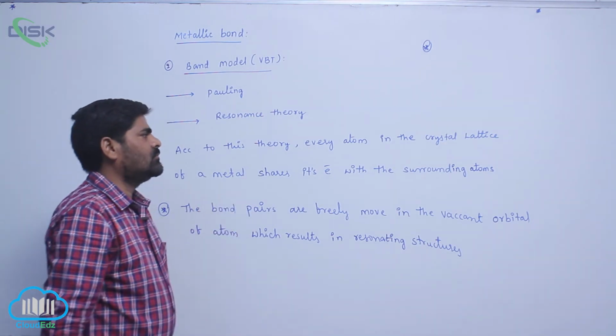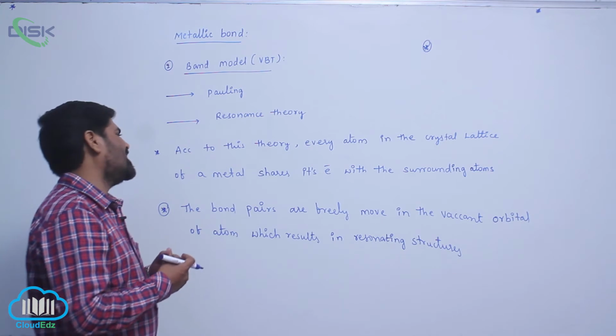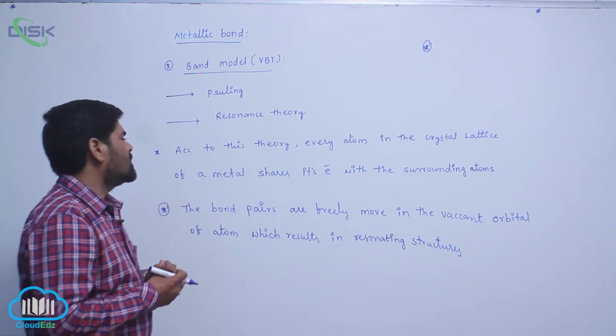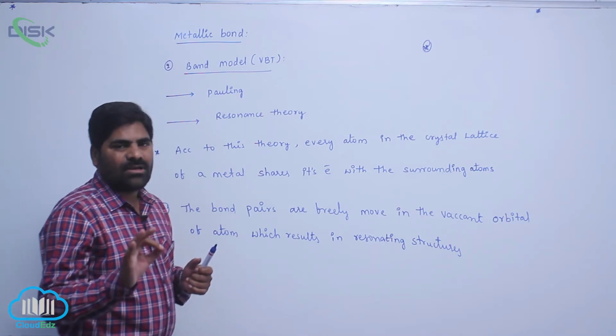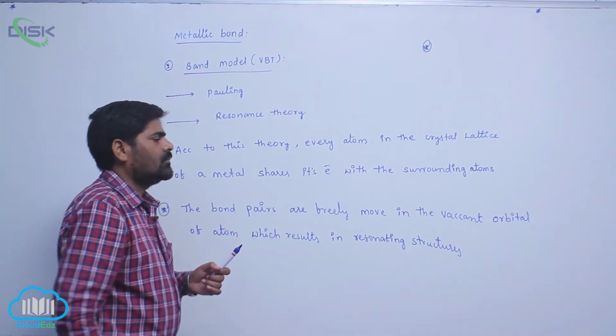around an atom of a crystal lattice, surrounded by electrons of another metal.